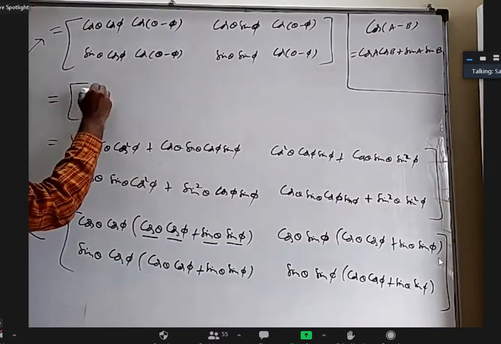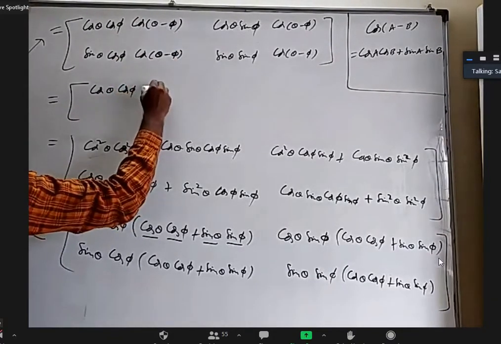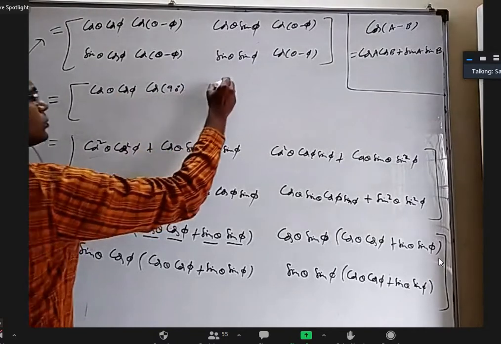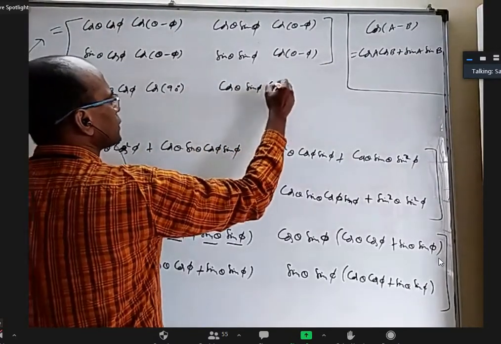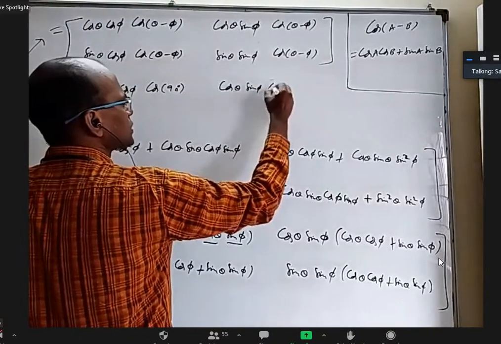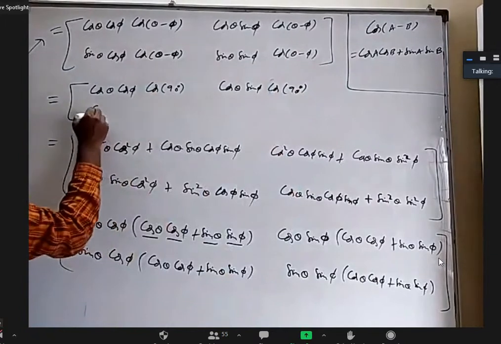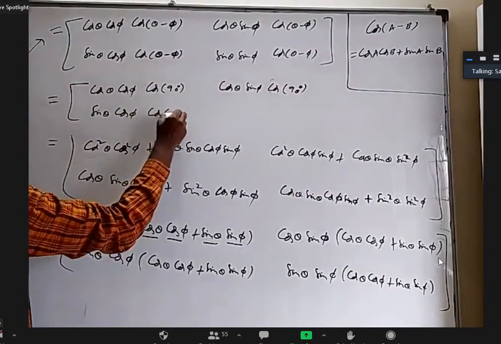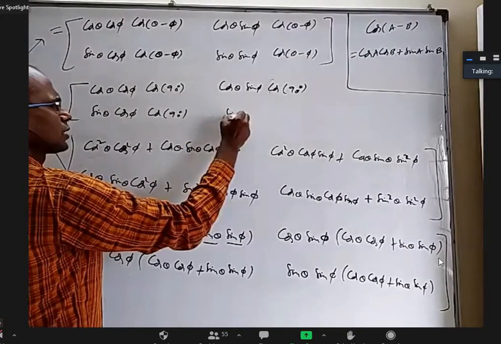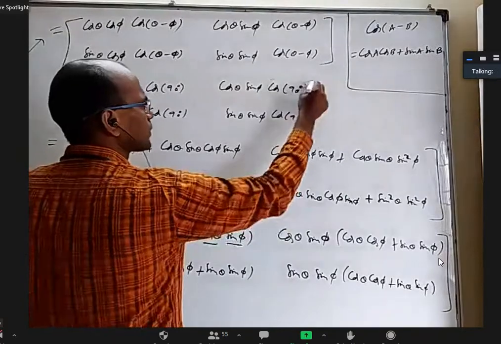The next step, cos theta cos phi. In the place of theta minus phi, I have to write 90 degrees or pi by 2. Cos theta sin phi, this is again cos 90 degrees. This is sin theta cos phi into cos 90 degrees. This is sin theta sin phi into cos 90 degrees.